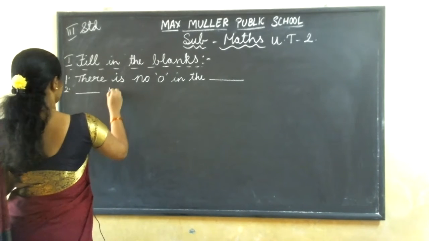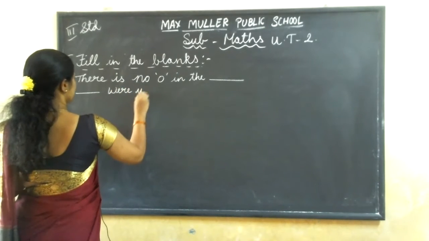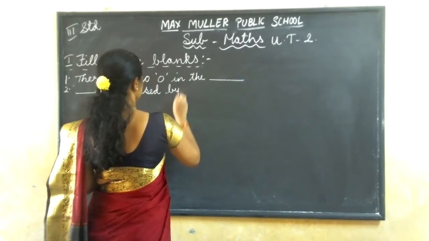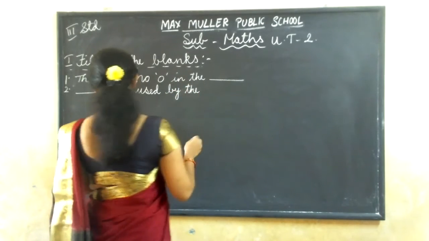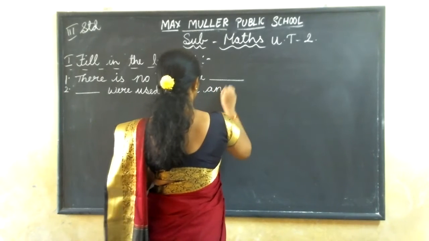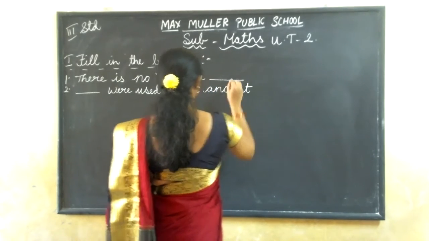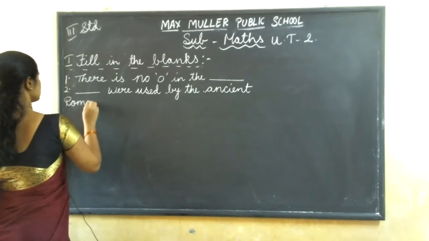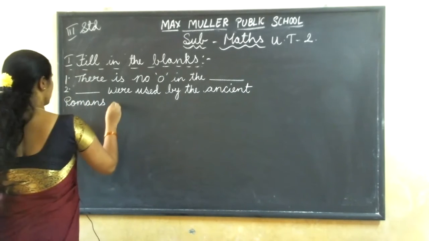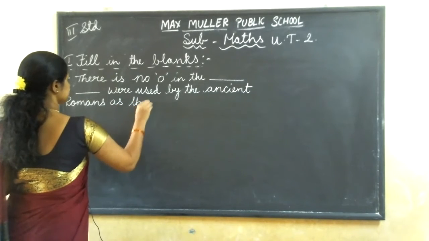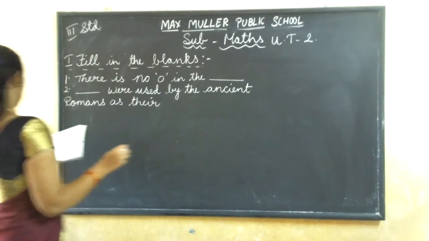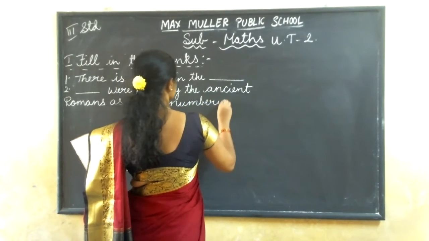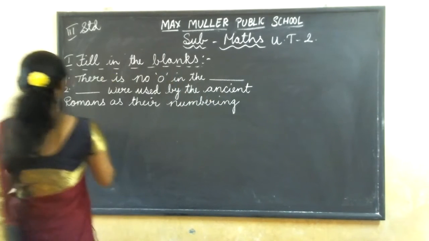Second one: dash were used by the ancient Romans as their numbering system.